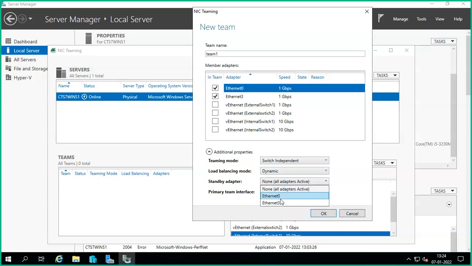Standby mode means if one NIC is working, another NIC is in standby. Both are not active at a time. One active, another is standby. I put a standby like this, which means Ethernet 0 is standby, Ethernet 3 is generally active. If Ethernet 3 is down, Ethernet 0 becomes active. One active, one standby. Active down, standby starts active. That is like this. Okay. This is how to create teaming.